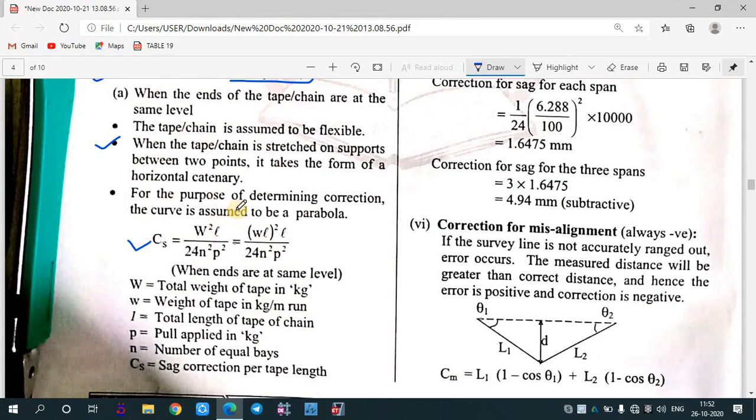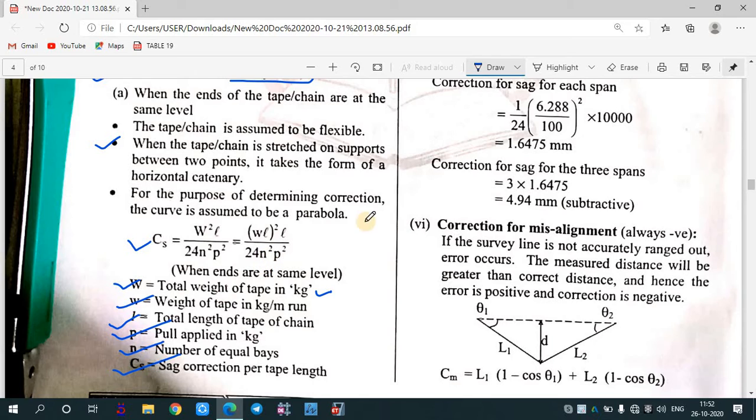Cs equals W square L divided by 24 N square P square, where W is the total weight of the tape in kg. If you are using this formula, W is the weight of the tape in kg per meter. Small l is the total length of the tape or the chain, P is the pull, N is the number of equal spans, and Cs is the sag correction.